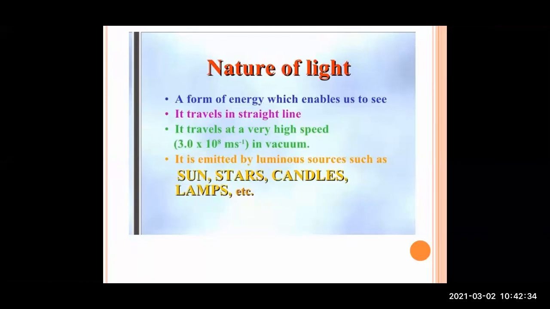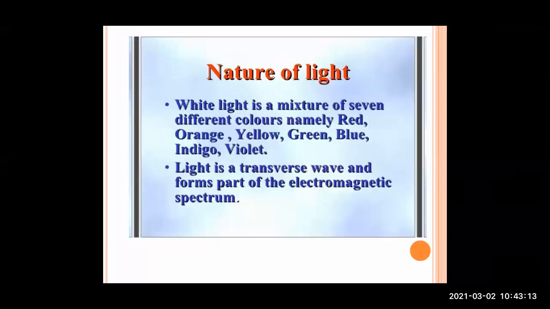Now, how does this light travel? It travels in a straight line. When we get light from its source, it is always in a straight line. The reflection happens afterwards. It travels at a very high speed, which is 3.0 into 10 raised to 8 meter per second in vacuum. It is emitted by luminous sources such as sun, star, candles, lamps, etc. These are the sources through which we get light.